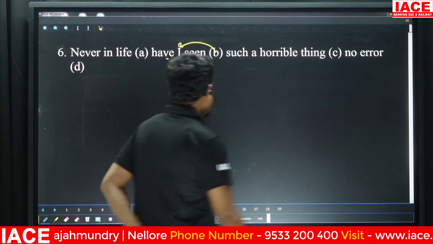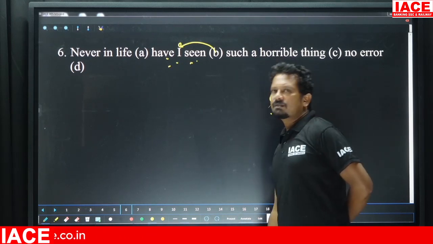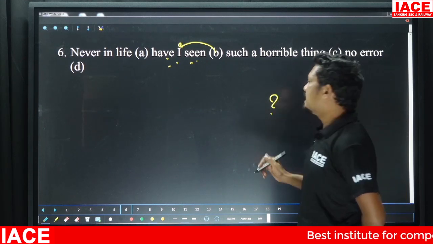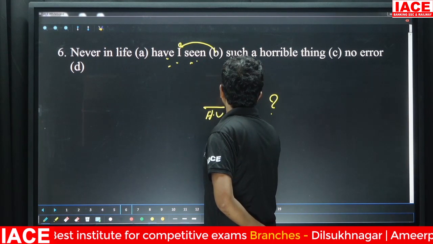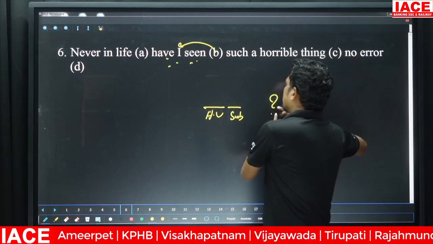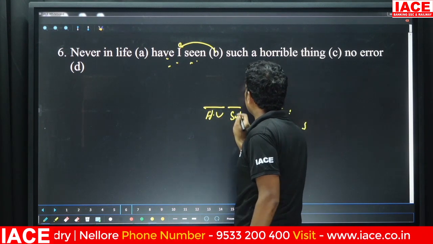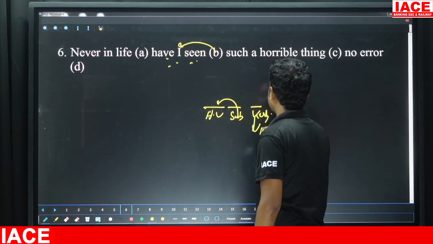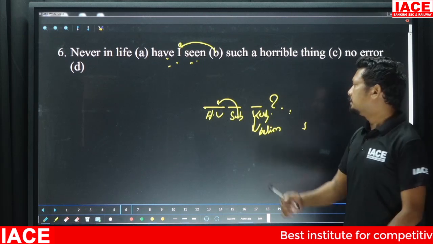The point over here is, in order to construct interrogative sentences, generally we use a helping verb before the subject. In order to construct interrogative sentences, the helping verb comes before the doer of the action. Verb is nothing but action, generally speaking. Of course, we have state of being, possessive verbs, etc. But as of now,